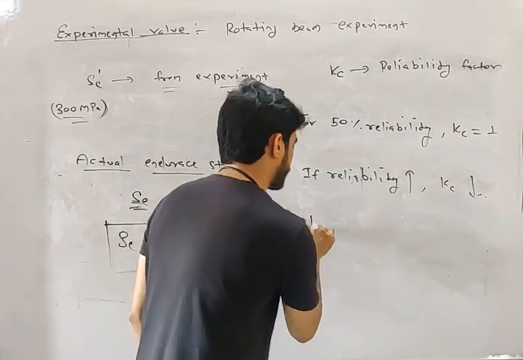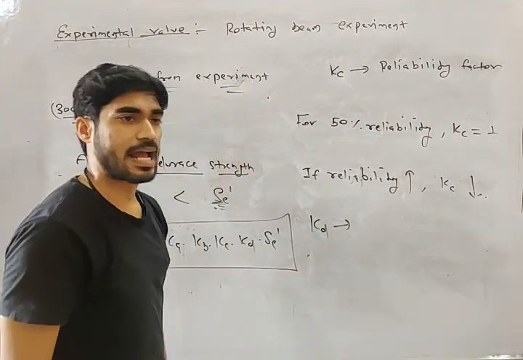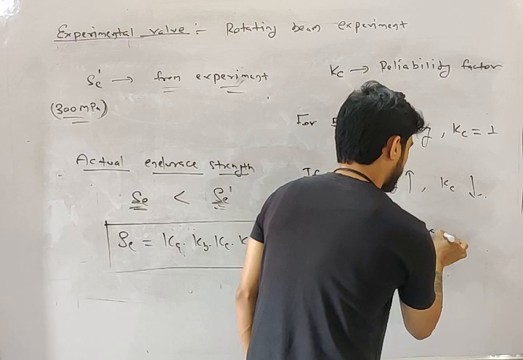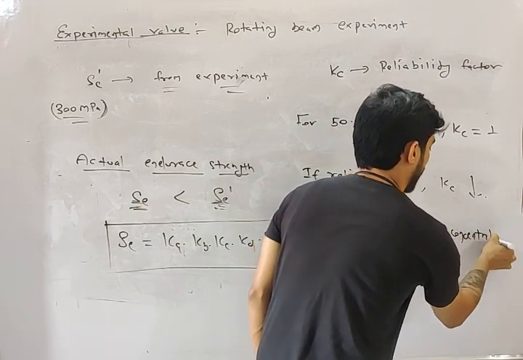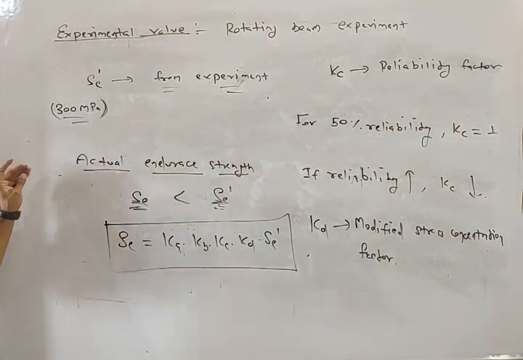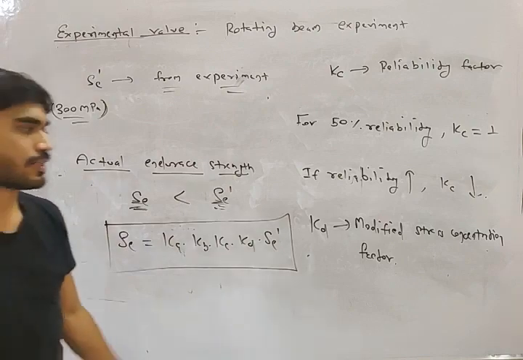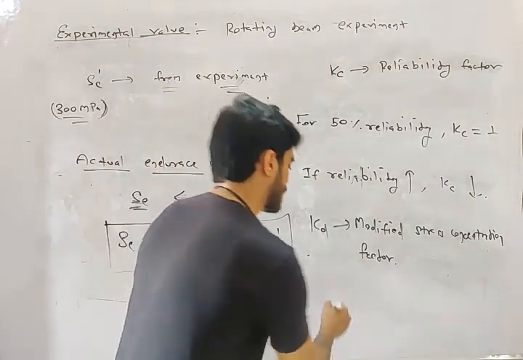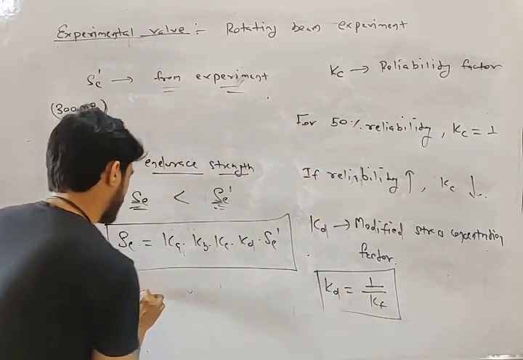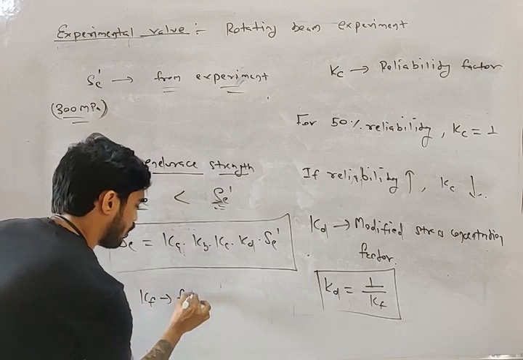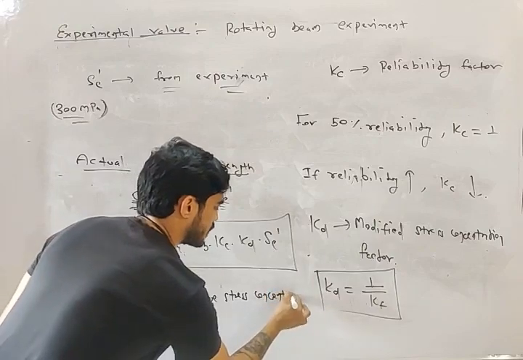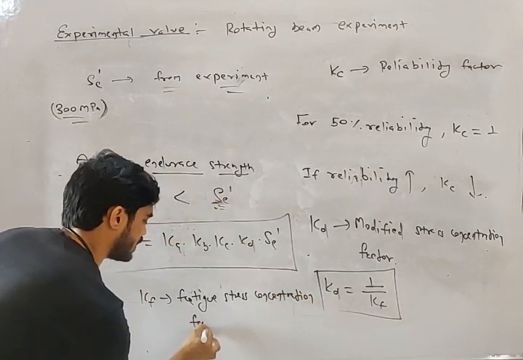The fourth factor, KD, is known as the modified stress concentration factor, which is equal to 1 by Kf. And what is Kf, my friend? It is known as the fatigue stress concentration factor.